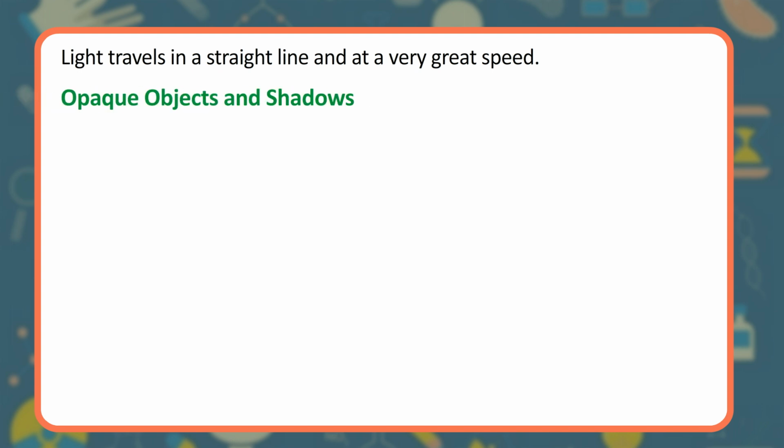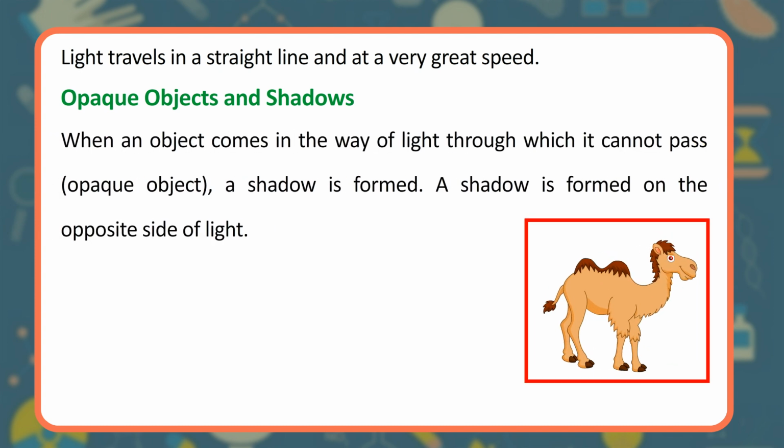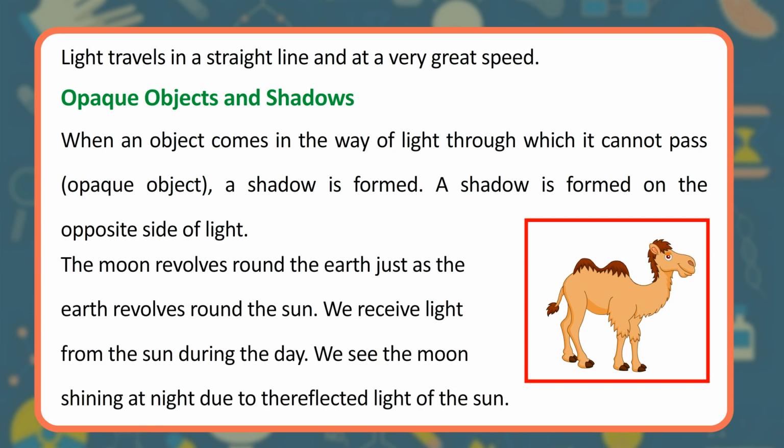Opaque objects and shadows. When an object comes in the way of light and light cannot pass through it, it is an opaque object, and a shadow is formed. A shadow is formed on the opposite side of the light. The moon revolves around the earth just as the earth revolves around the sun. We receive light from the sun during the day. We see the moon shining at night due to the reflected light of the sun.